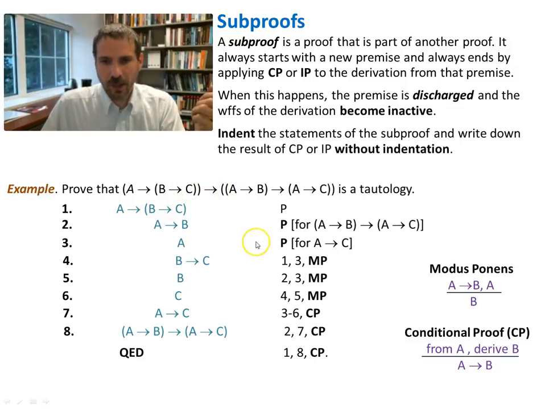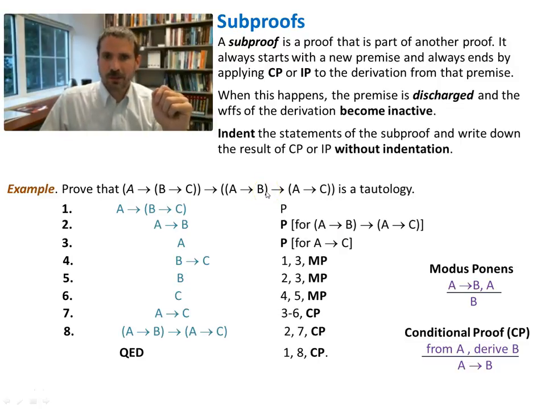So spend some time looking over this. We start off with the given over here on the left. Then I'm going to assume the A implies B is true because I want to show this whole implication, the entire consequent is true. But then I have to assume A is true so I can show the consequent of this inner implication is true. I use modus ponens all over the place, and I pull back to get A implies C is true.